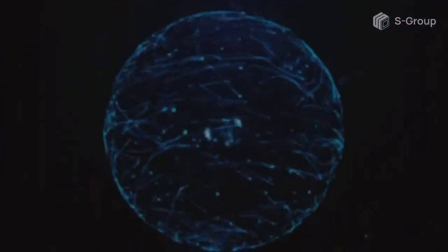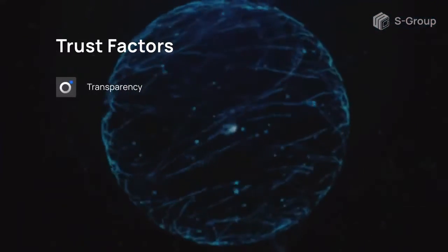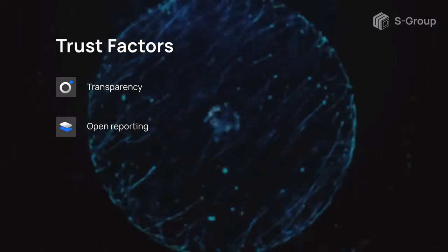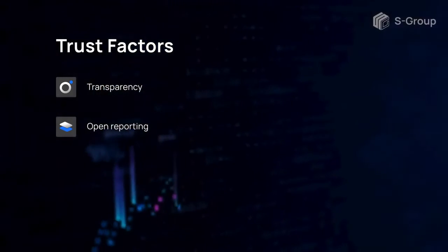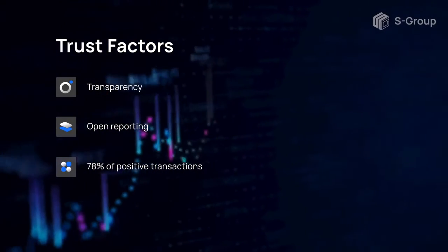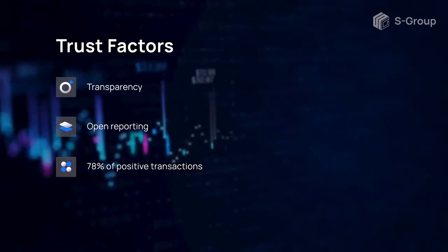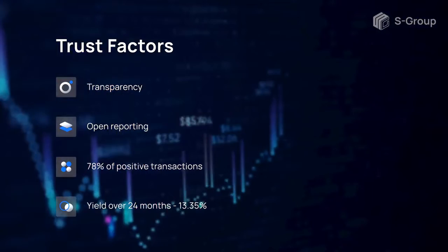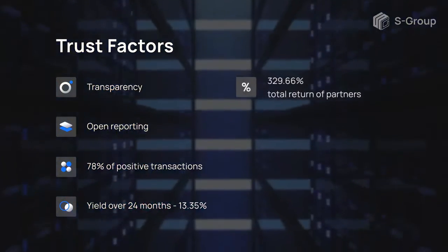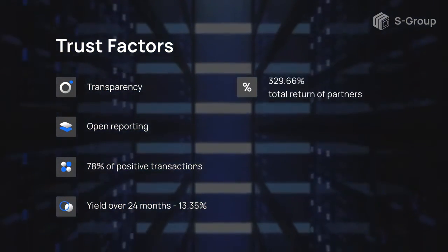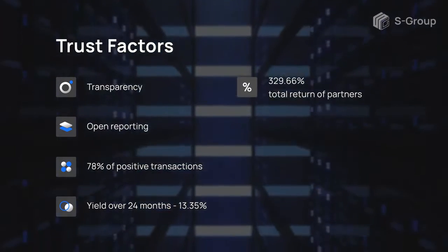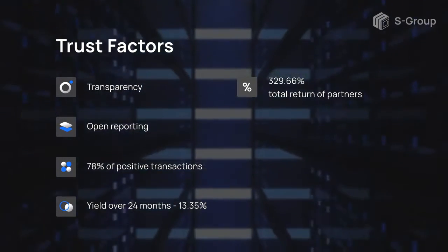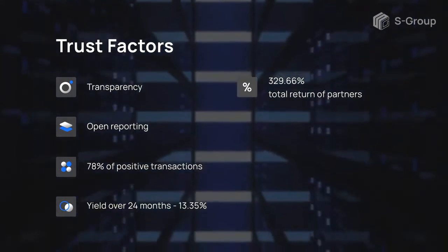S-Forex trading platform is trusted more than any other public pool due to the following factors. Full transparency of activities, open access to account statistics and real-time trading reports, over 78% positive transactions, average monthly return on investment for 24 months is 13.35%, 329.66%, total income from public pool work on a simple interest, which our partners have already earned together with S-Forex.